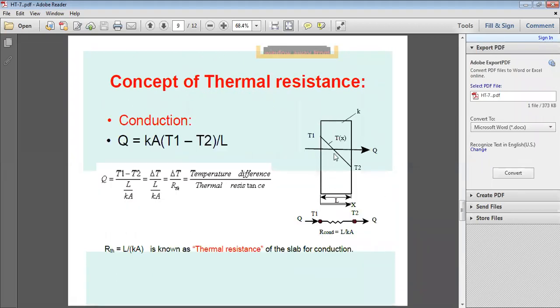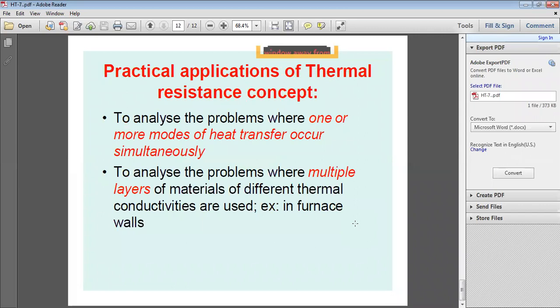Within the material there is conduction. On the left side there will be convection, for example through air, the convective heat transfer through air. On the right side also, if there is a second medium, air, there is convective heat transfer through the air. So here one convection resistance, here one conduction resistance, again a second convection resistance. That's why you have to combine conduction and convection sometimes. Okay? That we will discuss.